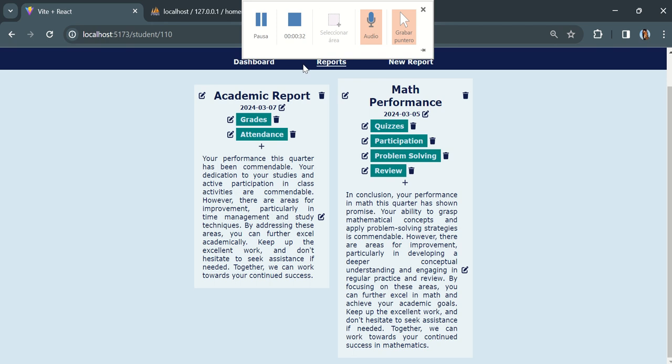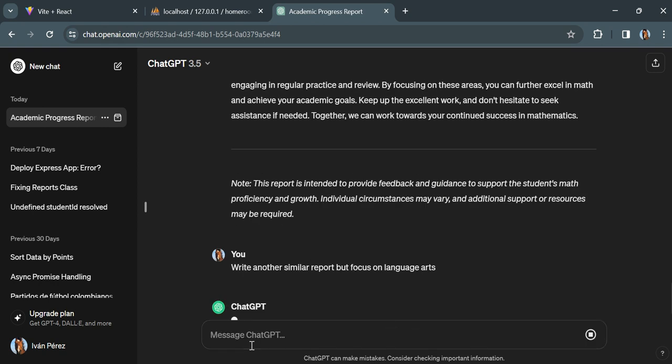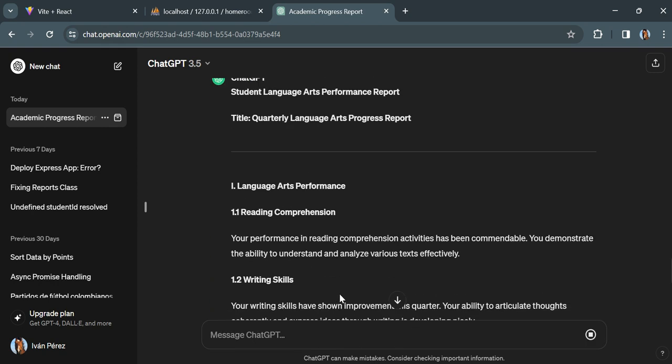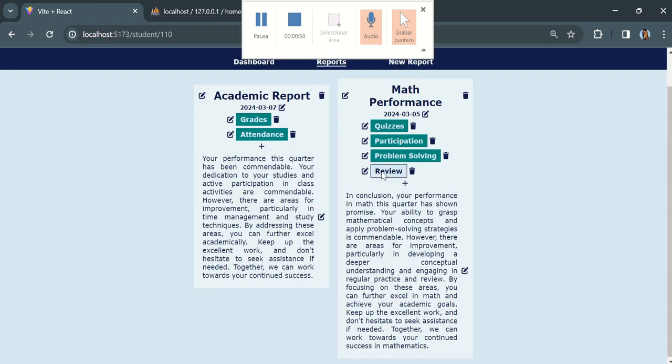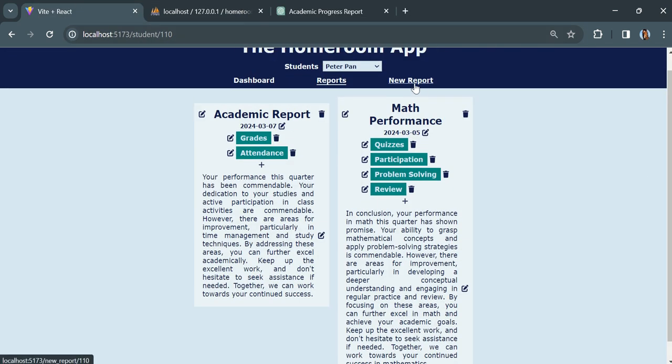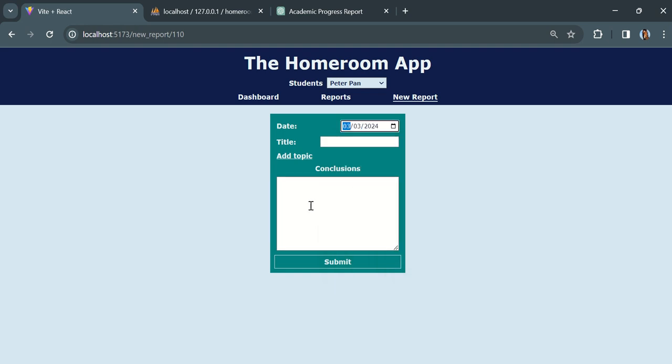Okay, so I already built this content with ChatGPT. Let's ask it to write another similar report, but focus on language arts. Okay, let's see. Reading, writing, language arts performance for Peter Pan. Alright, Mr. Peter Pan is going to get a new report, and this is a report for March the 3rd, so it's going to appear as older.